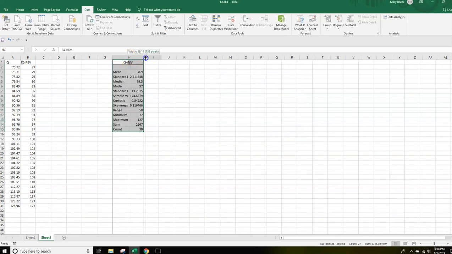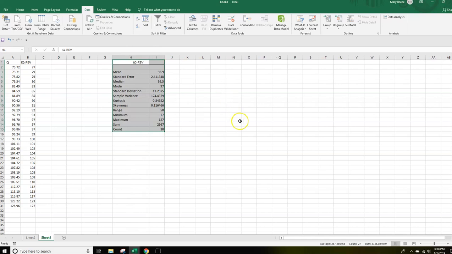Stretch this out, and now you see that the Data Analysis Toolpak is treating your numbers as if they were really these whole numbers in column B, because your minimum is 77, your maximum is 127, your range is 127 minus the 77, which is exactly 50. And now they've given you a mode, but this is what I wanted to point out.